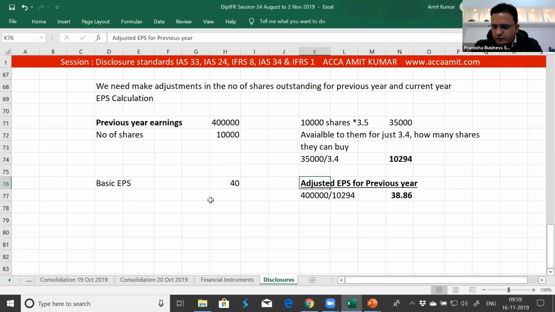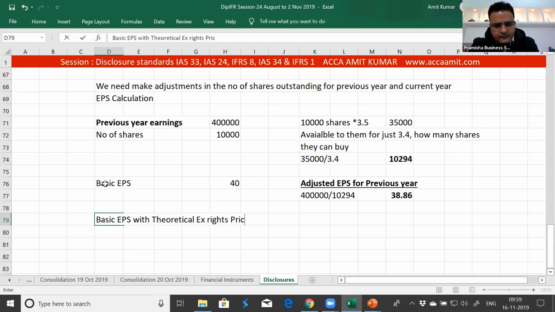Now, if you wish to directly make this adjustment in the basic EPS calculation, how will you do it? Can I multiply this basic EPS with the theoretical ex-rights price and divide it with the fair value of the share? We get the directly adjusted EPS.